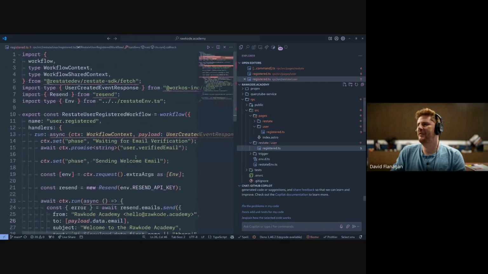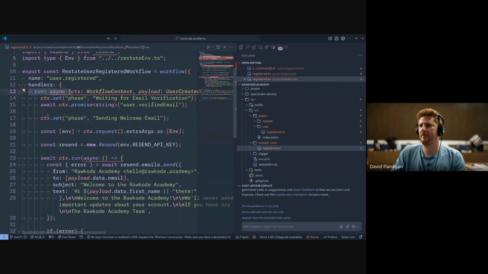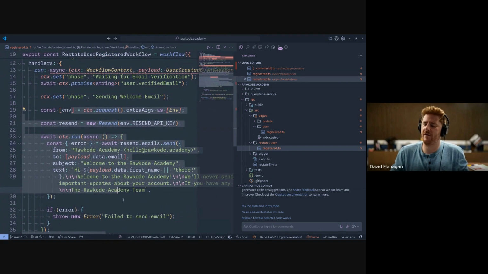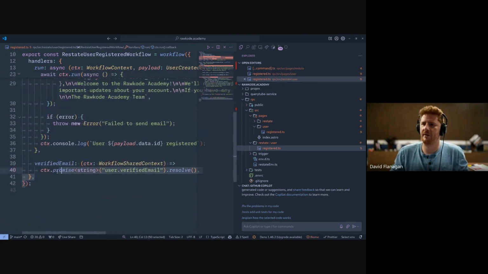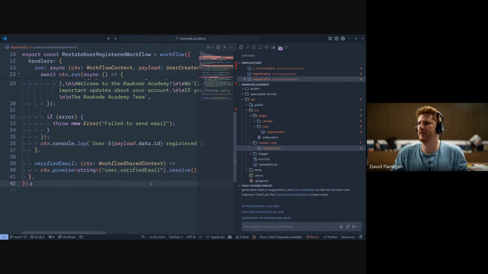Lastly, we have the registered workflow itself. So, you can call run. I'm mostly just playing with the phases right now. I haven't found something. I'm just experimenting, really. But we have this promise where we wait. So we don't do anything with verification or sending email addresses until we get the signal for the verified email. And then we're hooking into Resend to send a very crude text-based email to them saying, welcome to the Rawkode Academy, with the signal workflow function down here that just resolves that promise.